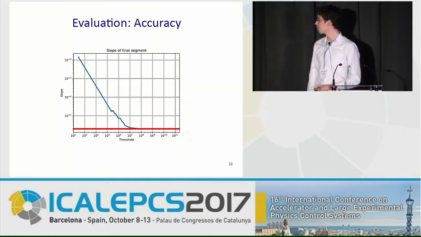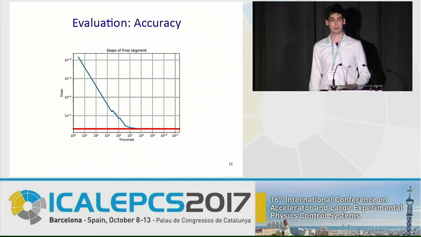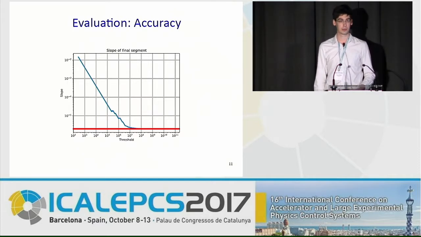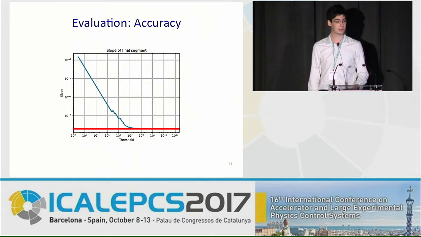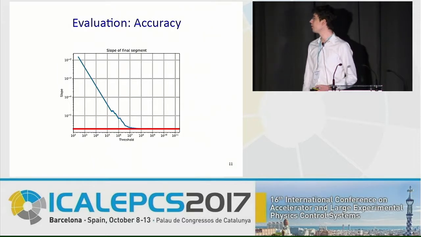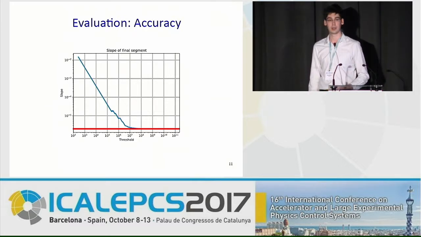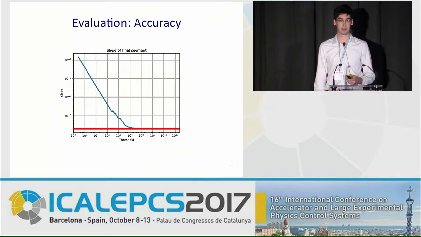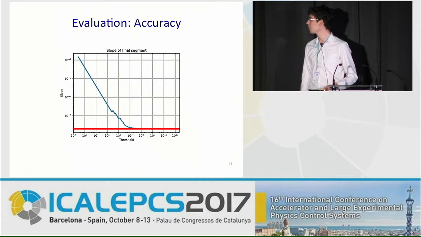So shown in red here is the slope of the optimal solution, which is about 2 times 10 to the minus 6. And in blue is our approximation. And we can see that it converges fairly quickly to our optimal solution. It seems to reach the optimal solution at about 10 to the 7 to 10 to the 8. But we'll look at some specific values later.